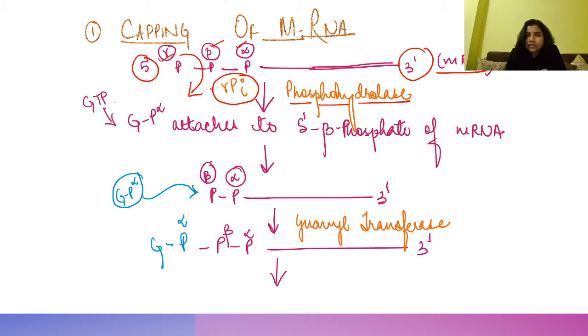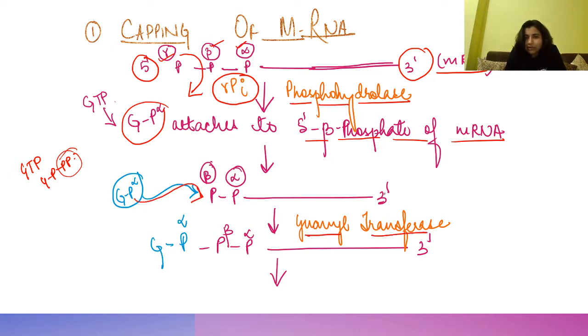Why does it remove the gamma phosphate? See, GTP is a triphosphate, right? So from here the alpha phosphate will come and attach to the 5' beta phosphate of mRNA. This attaches with the help of the enzyme guanyl transferase.